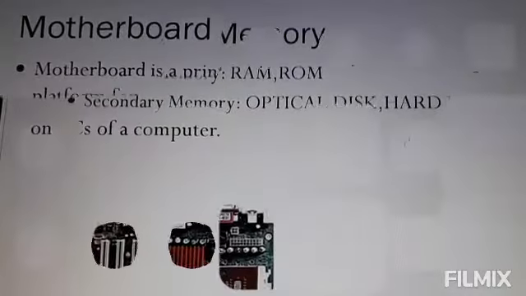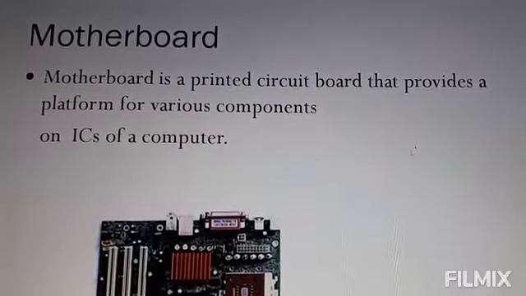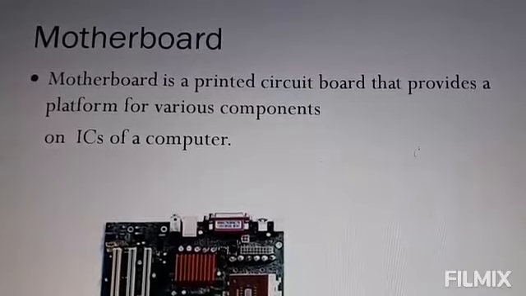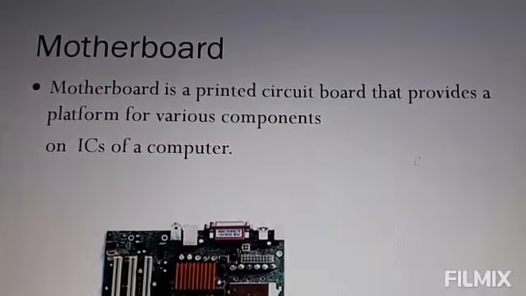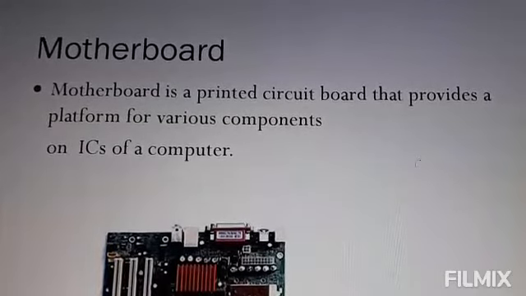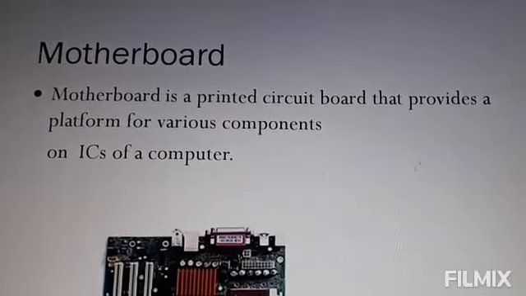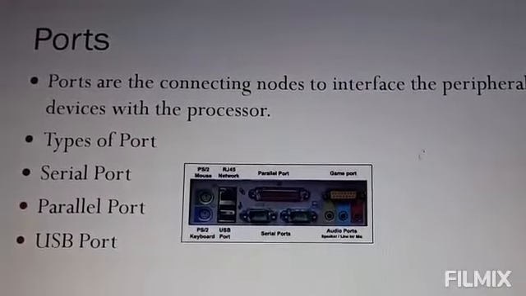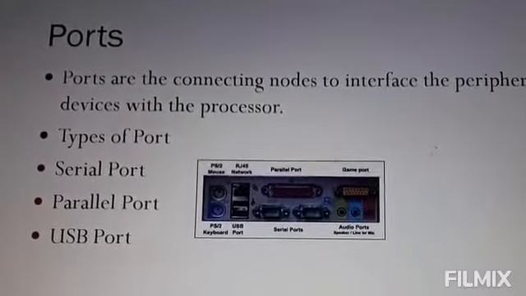Motherboard. Motherboard is a printed circuit board that provides a platform for various components or ICs of a computer. It is placed at the back or base of the computer's cabinet. Motherboard allows the power allocation to the CPU, RAM and other hardware components of a computer. Ports are the connecting nodes to interface the peripheral devices with the processor. Different types of ports are serial ports, parallel ports and USB port.